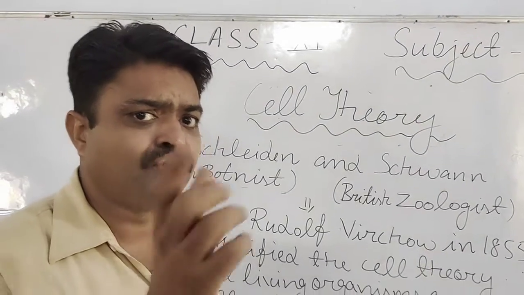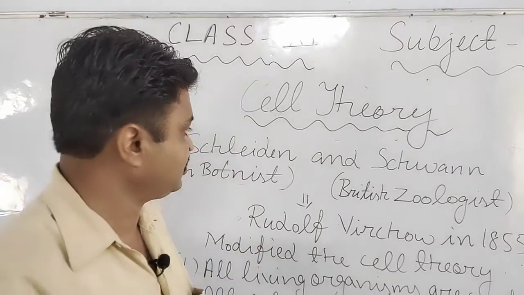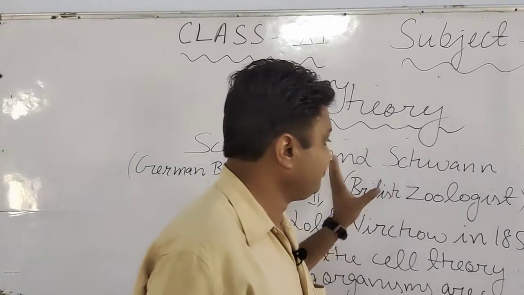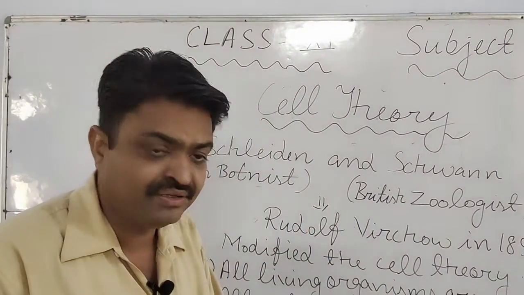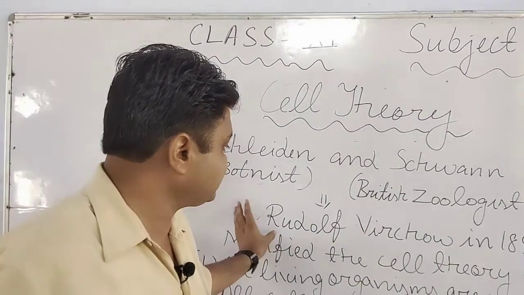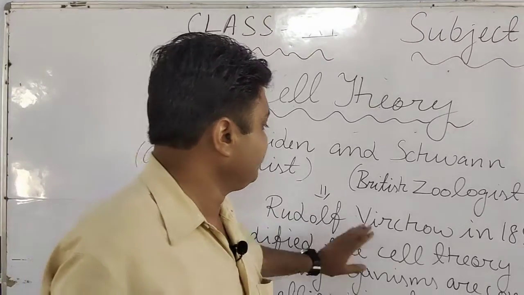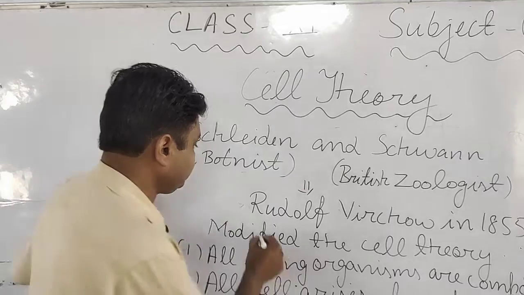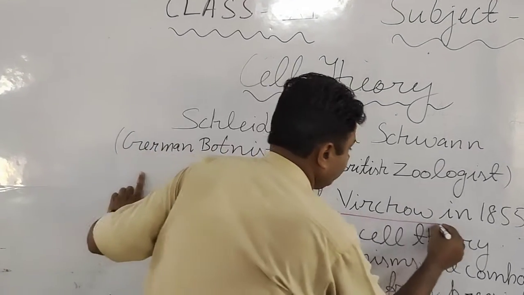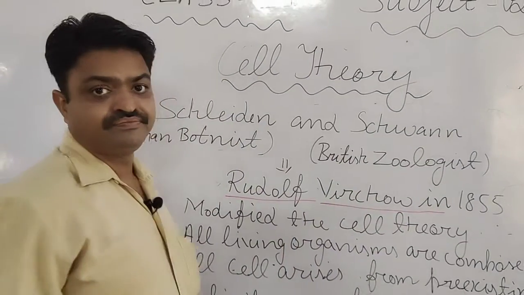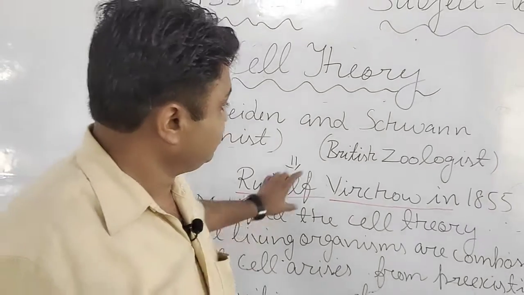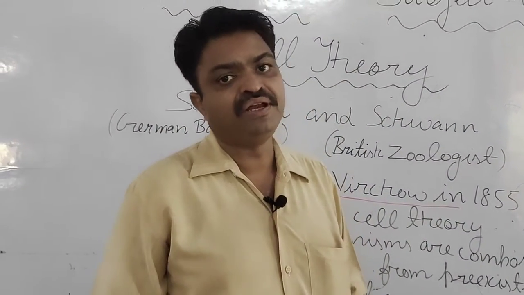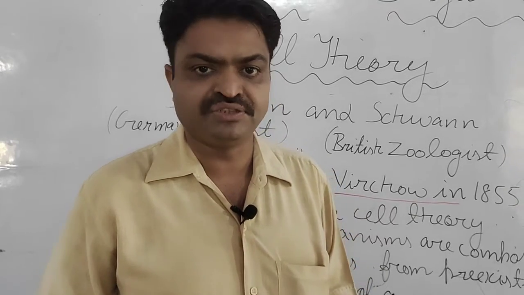The conclusions of Schleiden and Schwann were combined together by a great scientist, Rudolf Virchow. Rudolf Virchow concluded all those studies in 1855, and he gave the name of those conclusions cell theory, student.